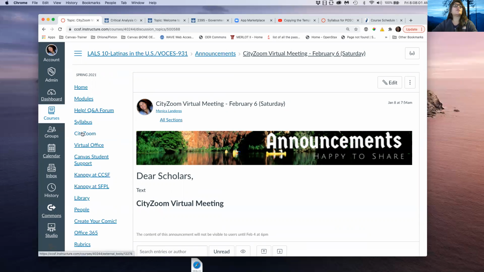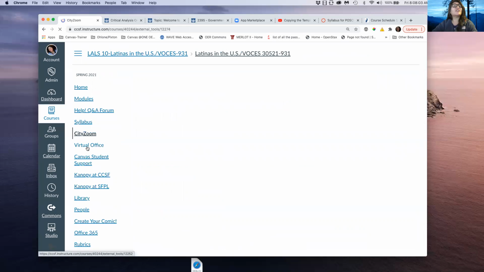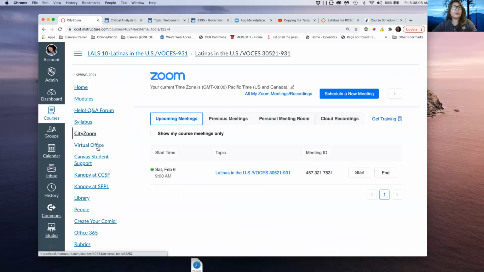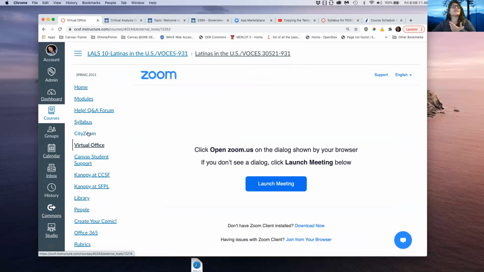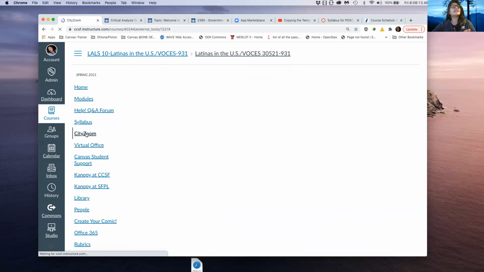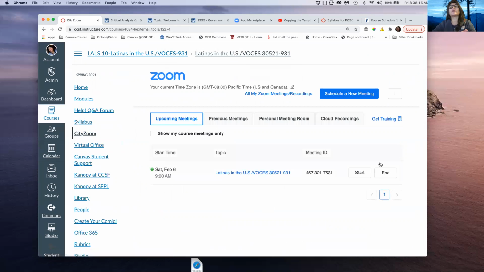Next, I'm going to go to my CityZoom. And note, I have a virtual office hours. Those are the ones I normally keep. So these are the regular ones, and I won't open it because then it's going to boot us out, right? But the CityZoom would be separate. That's if I create a scheduled meeting here. So here you can see that I've created one, but I'm going to walk you through how to do that.